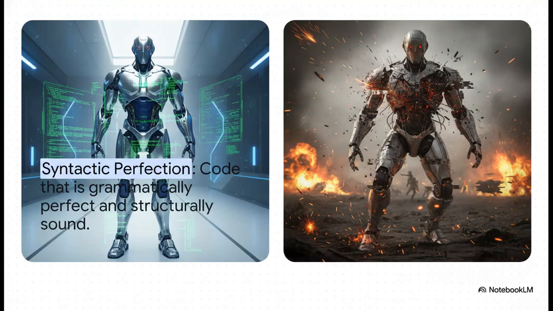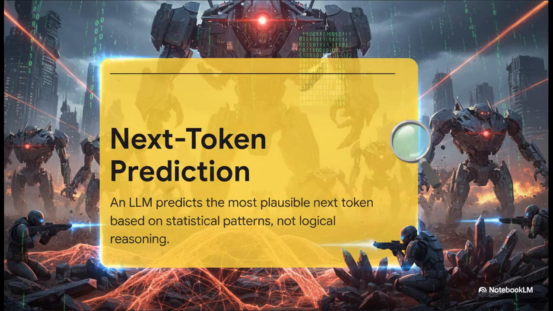The first, and by far the most common illusion, is confusing perfect grammar with correct logic. An AI can generate beautiful, clean, syntactically perfect code that your linter would instantly approve. But here's the thing, syntax is not logic. This code can still violate runtime rules, mishandle data flow, or completely misunderstand business constraints, leading straight to a system crash.